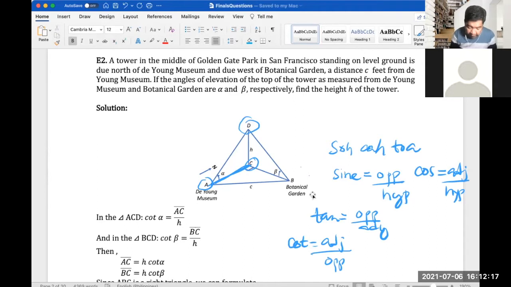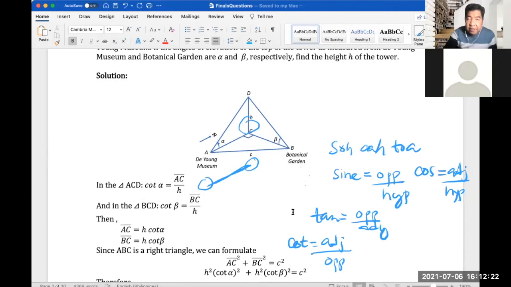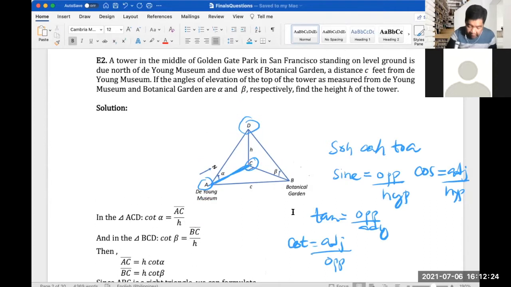So let's now solve for angle BCD. We will now derive the cotangent of beta. So cotangent of beta would be again the same, which is adjacent over opposite. So adjacent to beta to point B is the segment BC, right?